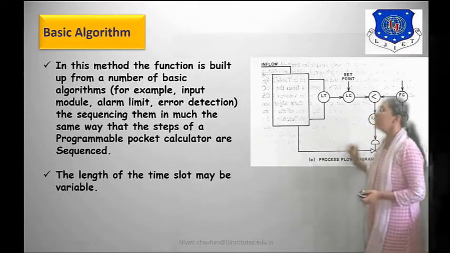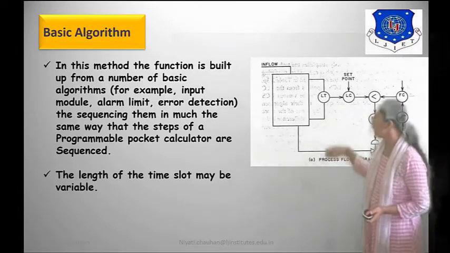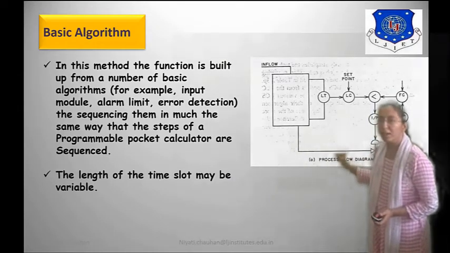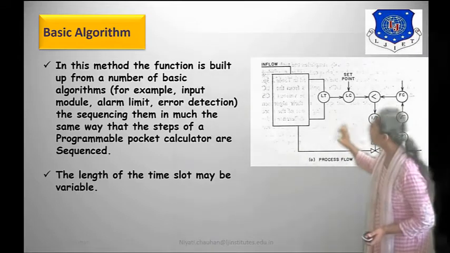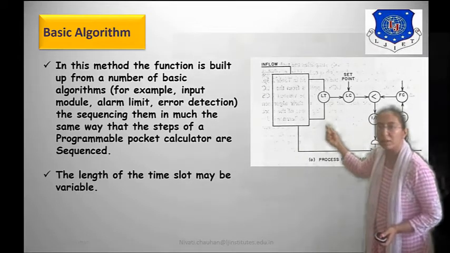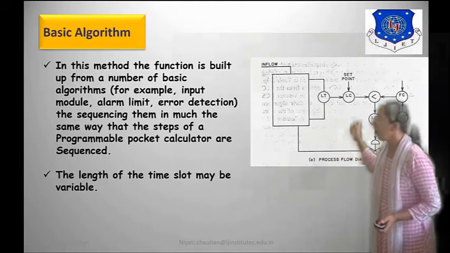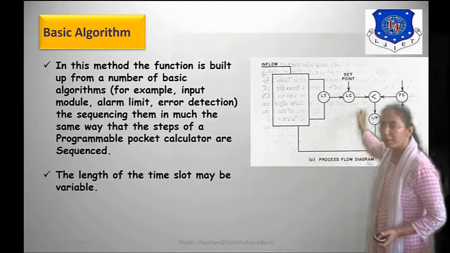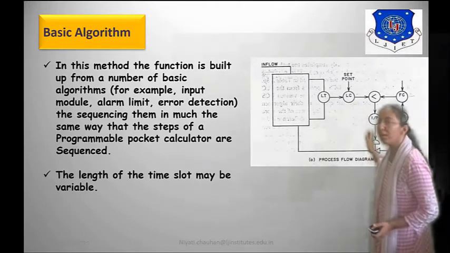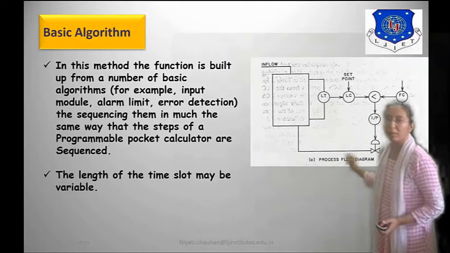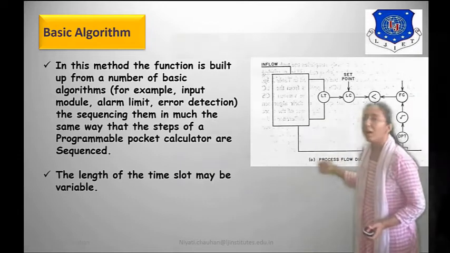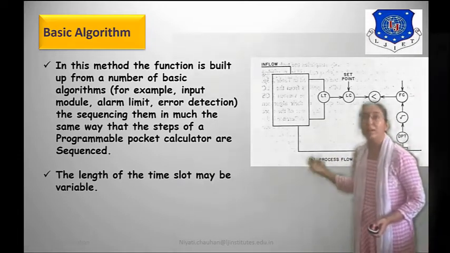Here you can see one example of a basic algorithm shown on your screen. Here the level transmitter sends data to the level controller. Then the FC also sends data. Then the comparator compares the data, and then it is sent to the valve. So this is a basic algorithm, and generally we use algorithms in controller function configuration.